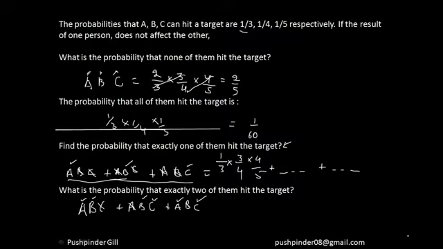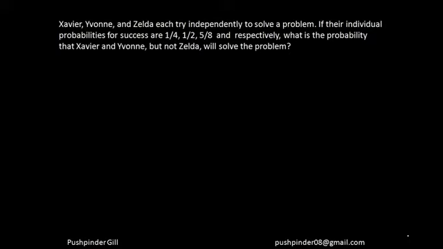So let's just move ahead and do the last question of the video. In this question, Xavier, Yuan, and Zelda each try independently to solve a problem. The probability of them solving it is 1 by 4, 1 by 2, and 5 by 8 respectively. What is the probability that these 2 solve it and this one doesn't?